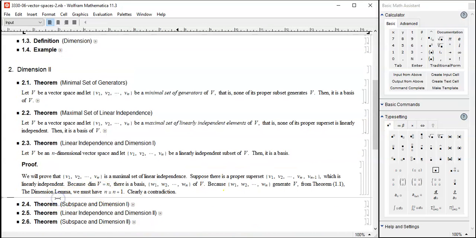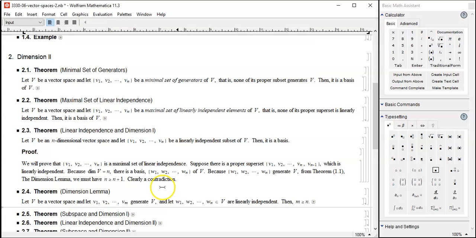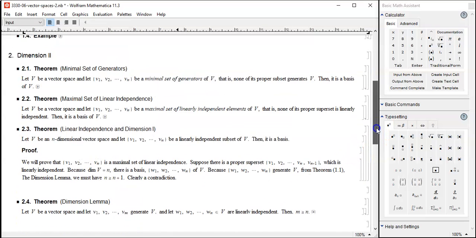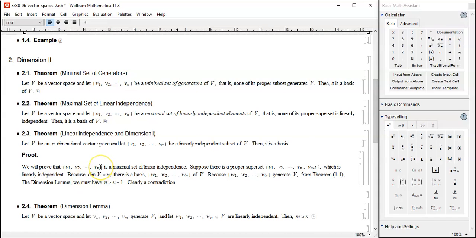Okay, let me copy and paste this thing down here. Okay, let's go back. V1, V2 all the way to Vn. I want this to be the maximal set of linear independence. Okay, we take a proper superset, add one more vector, and assume this is linearly independent.